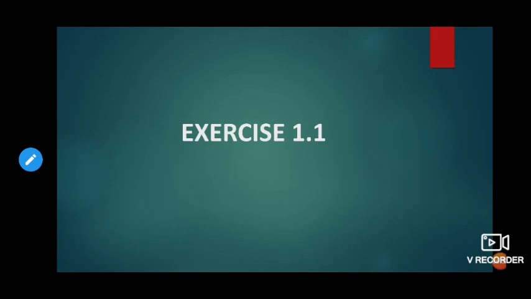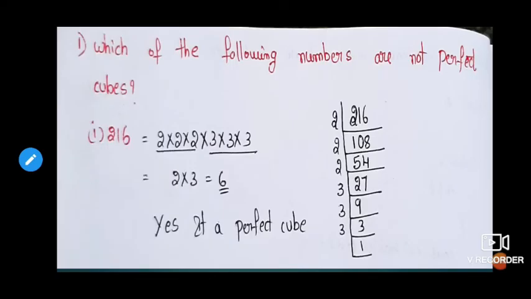Okay. Now children, before exercise 1.1, as I told you already, in squares and square roots, what was the method we used to check whether it's a perfect square or not, and to find the square root? The main method we used is prime factorization. The same method we will use here also, children. First one: which of the following numbers are not perfect cubes?